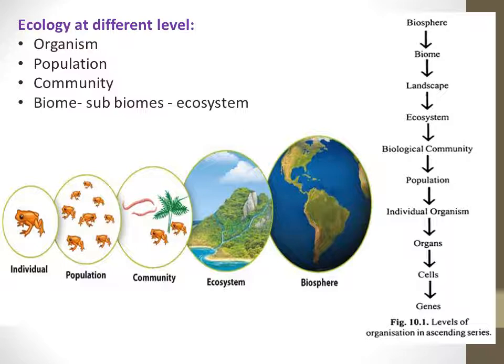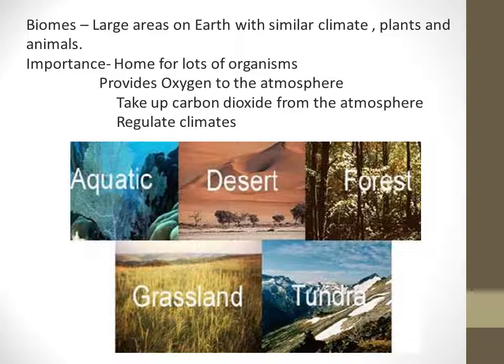For example, if I can define biome, it is a large area on earth with similar climate, plants and animals. For example, the biomes can be aquatic, desert, forest, grassland, tundra. Now these are the types of biomes that I have explained here. You can see on the slide.